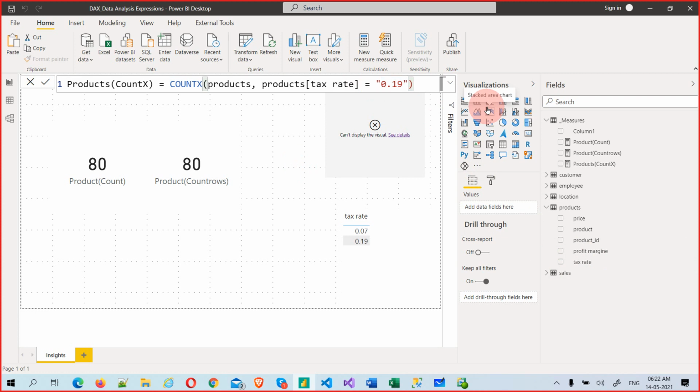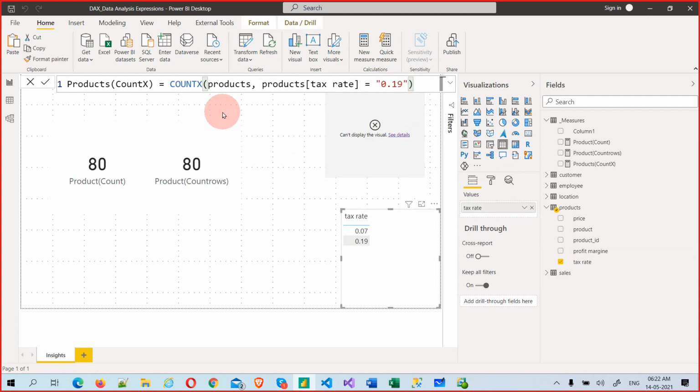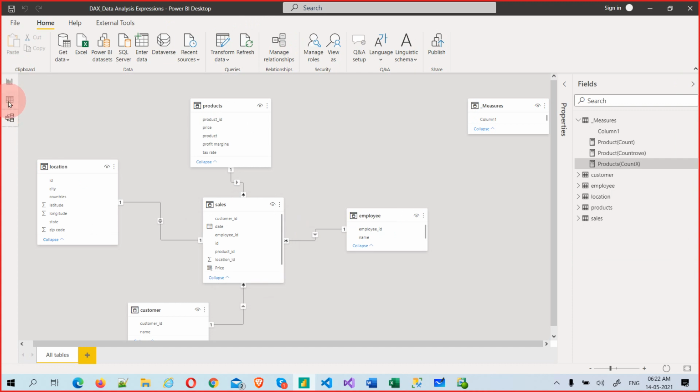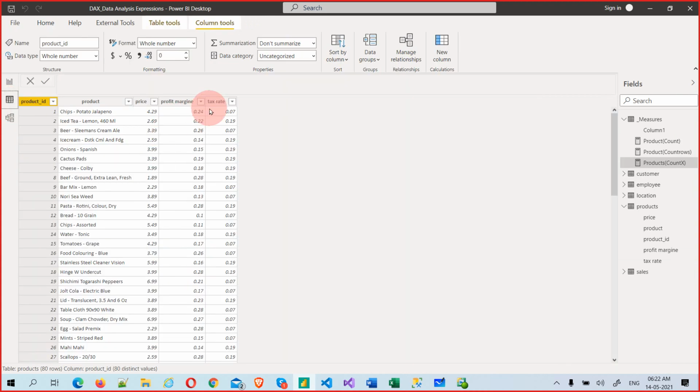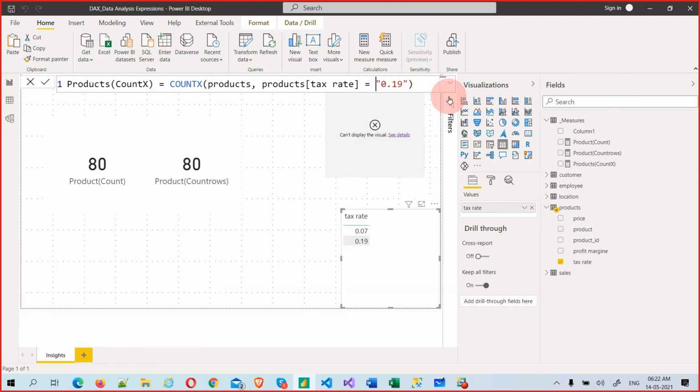If it is not a whole number, sir, it would be minus 0.19, right? So what is the tax rate? It's a general decimal number. Decimal number means quotations are not required.